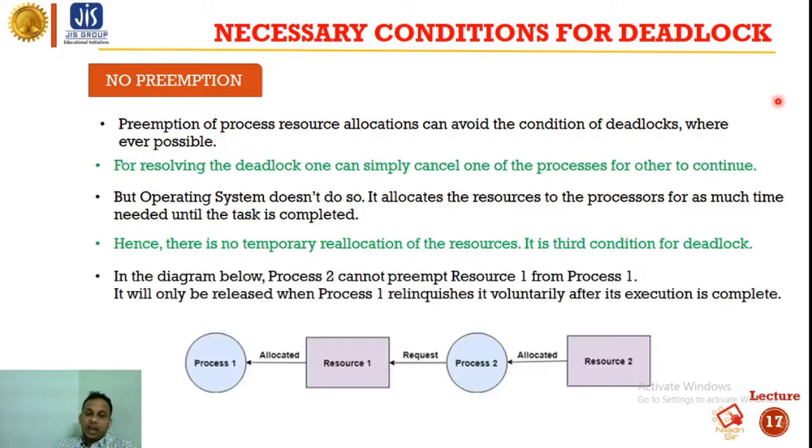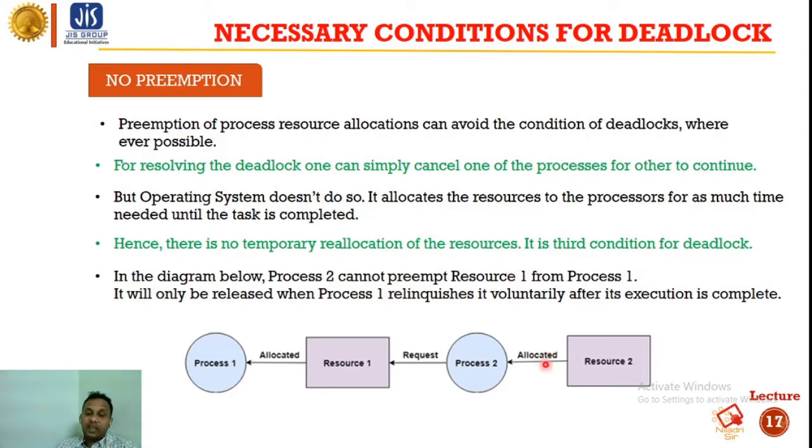Okay. So in the diagram below, we can see that process 2 holds resource 2, okay, and it requests resource R1. And process 1 holds resource R1, okay. So what will happen? Process 1 will only release resource R1 after its completion, not before its completion, okay. So process P2 will be in the deadlock situation. This is called the no preemption condition.